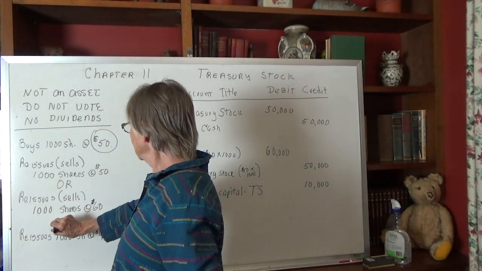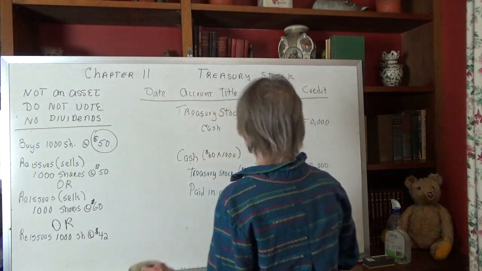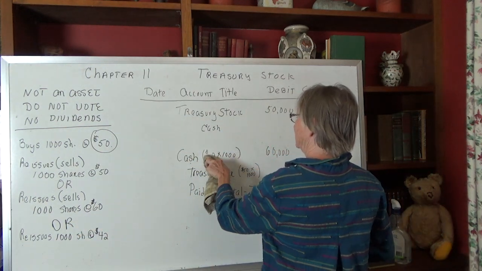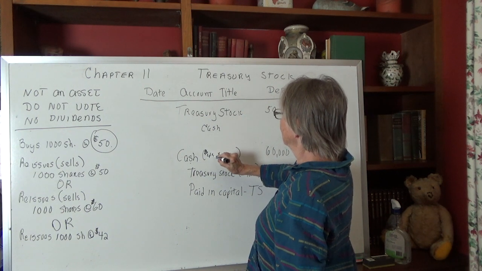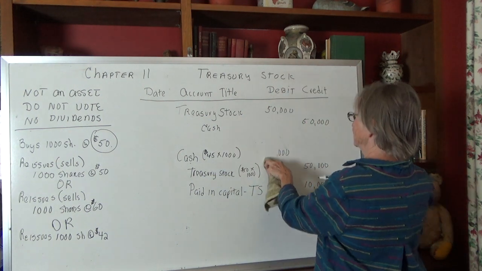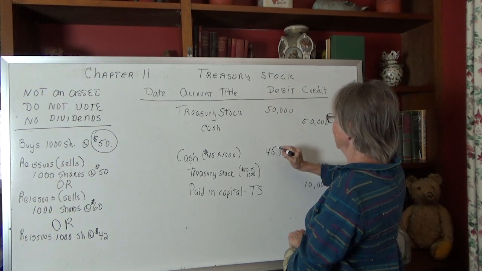What happens if we reissued it at a lower price? In this case, say we only got 45 when we reissued it. Well, then we'd have 45,000 in cash.